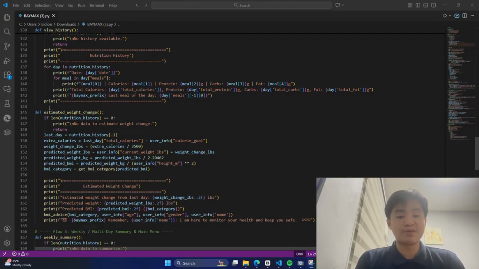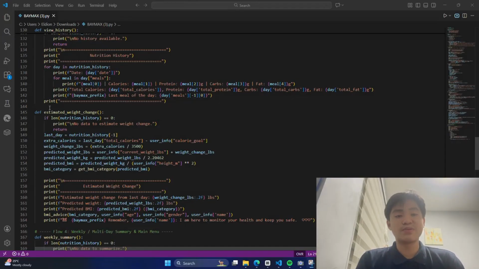If data is available, the program retrieves the most recent day at line 151. Then at lines 149 to 155, it calculates how many extra calories were consumed above the user's daily calorie goal and converts that into an estimated weight change using the standard 3,500 calorie rule. It then predicts the user's new weight, converts it into kilograms, calculates BMI, and determines the BMI category.